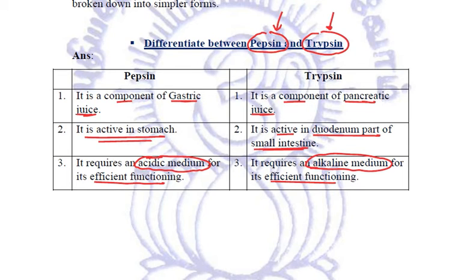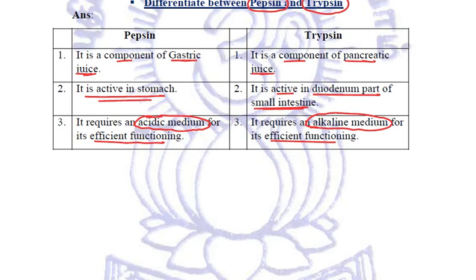Very, very important how the processes of nutrition take place in humans. Fine. Just to recall whatever we have studied in today's lecture, we talked about the various steps in the process of nutrition.